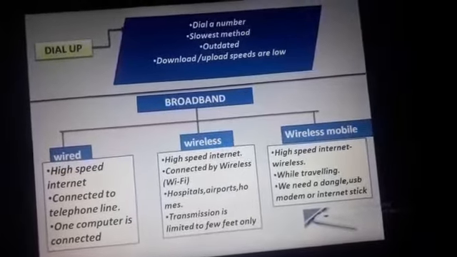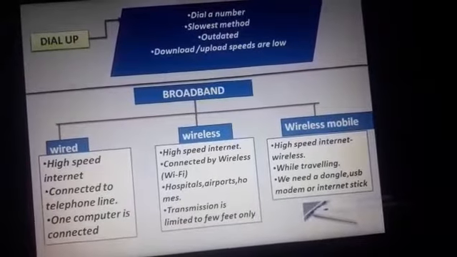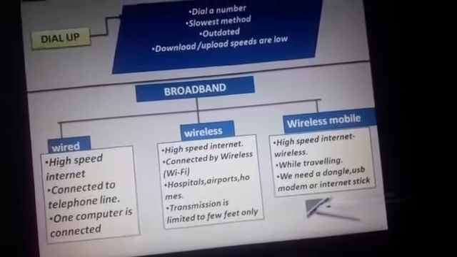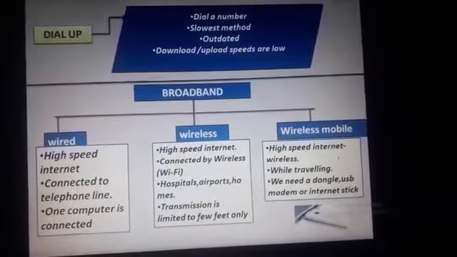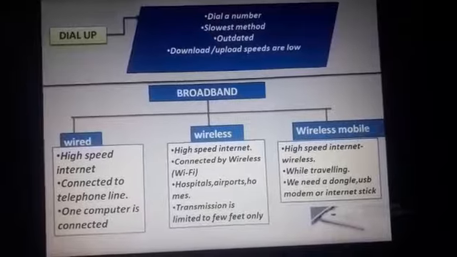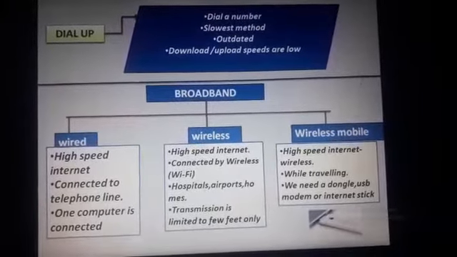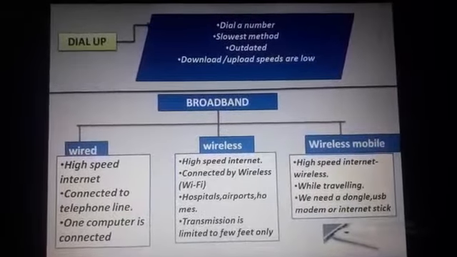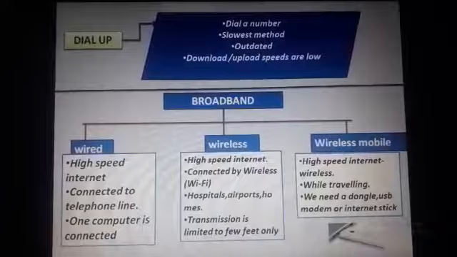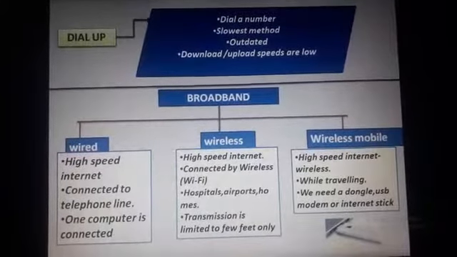The next one is wireless mobile broadband. Wireless mobile broadband is also a high-speed internet service provided by wireless technology. Mainly this wireless mobile broadband is used by people who travel a lot. When you travel a lot, you cannot carry a modem along with you. So for this purpose, they need a device called a dongle.